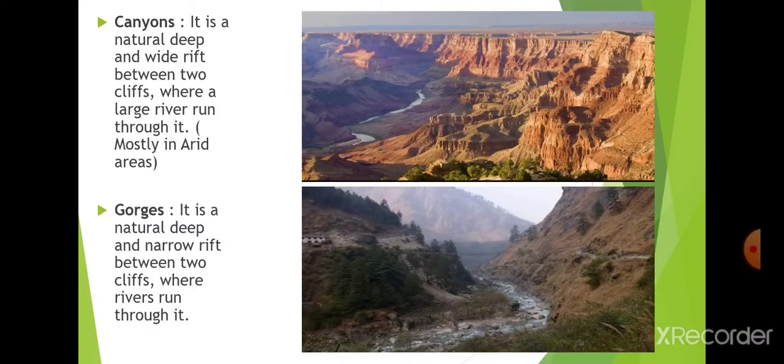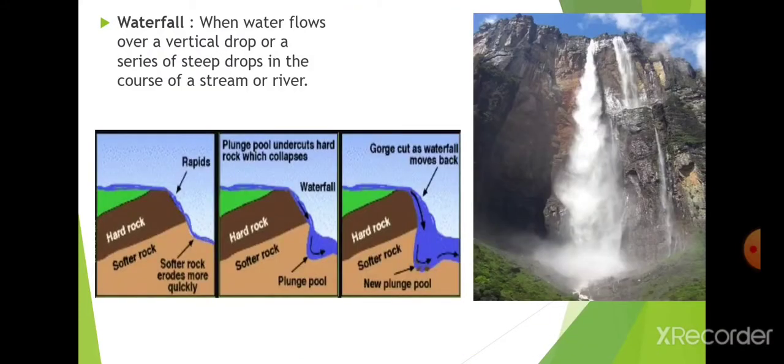And a gorge is also narrow and deep, like a canyon, and it also contains a river running through it. Another thing we have read in the upper course is the waterfall, where hard rock and soft rock are present. The soft rock gets eroded by the water, and that causes the water to fall vertically from the top of that particular rock, and that creates the waterfall.